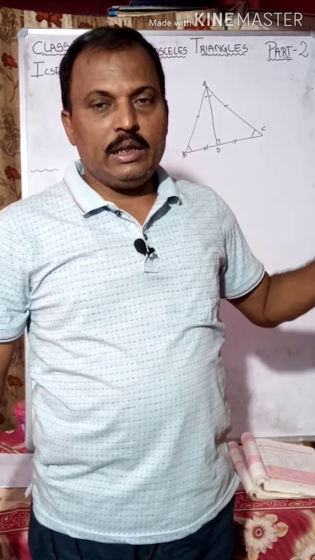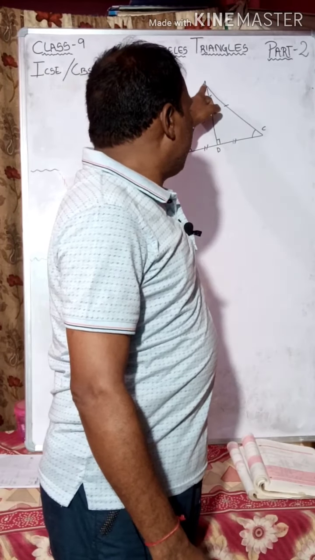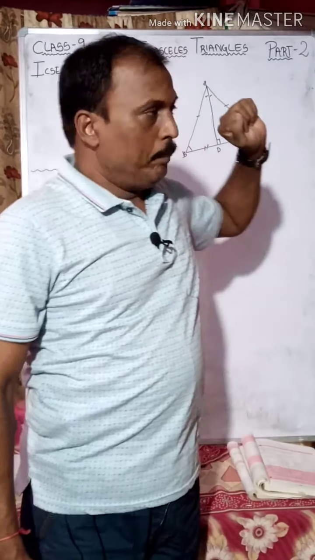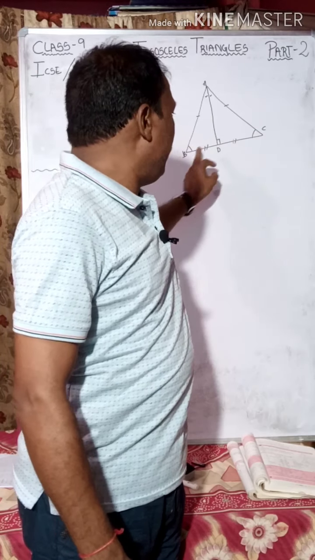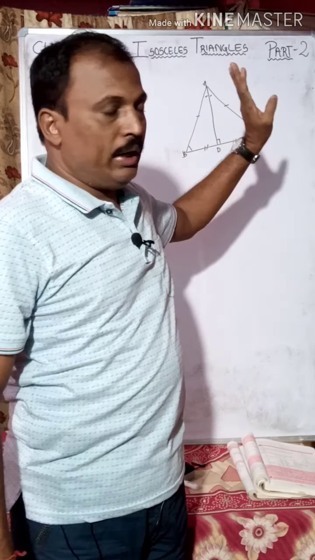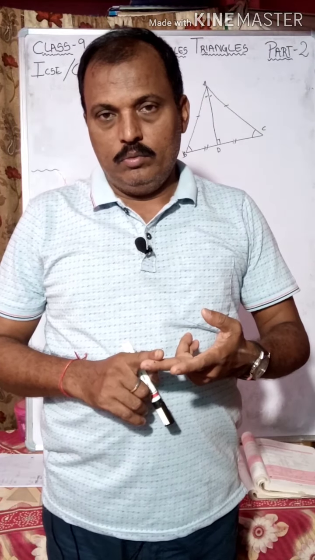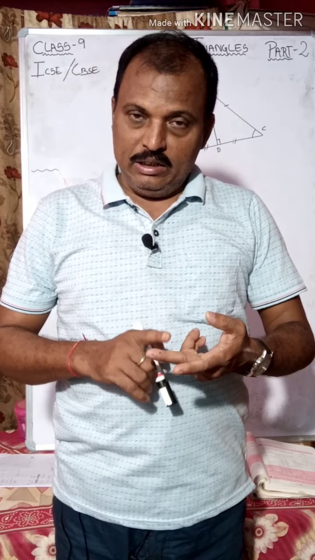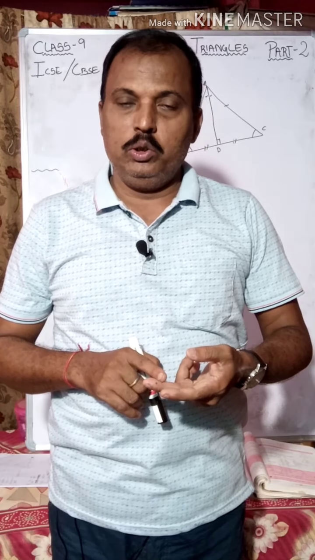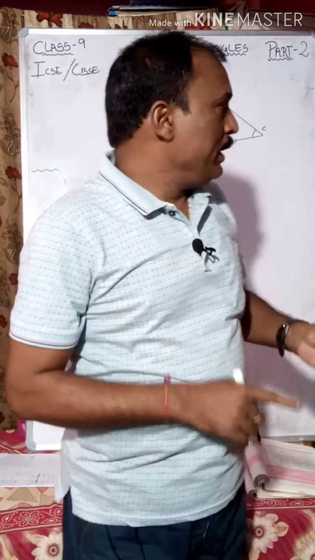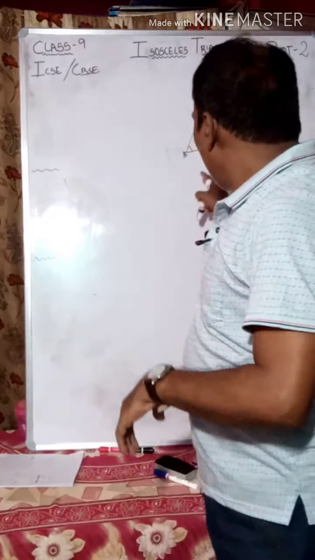So in an isosceles triangle, the perpendicular drawn from vertex A to BC bisects angle A and bisects side BC, and is perpendicular to BC. On this AD there is a point which is the centroid, and also a point which is the orthocenter.